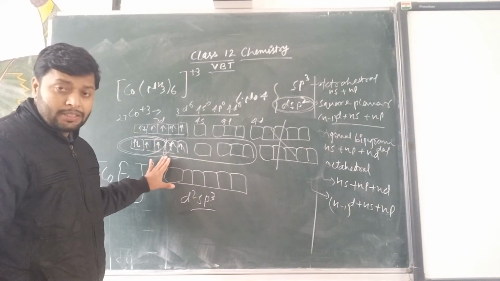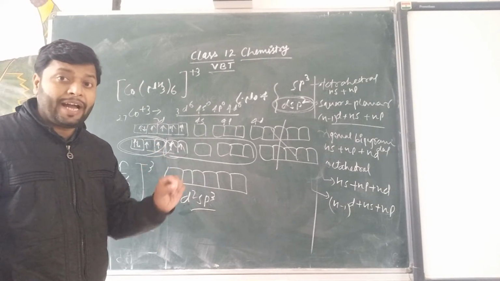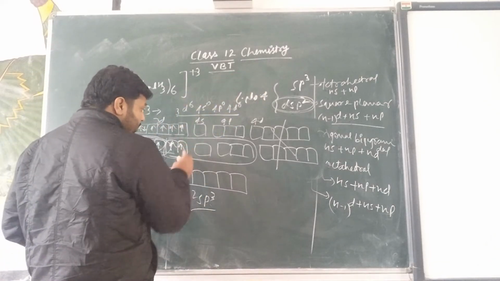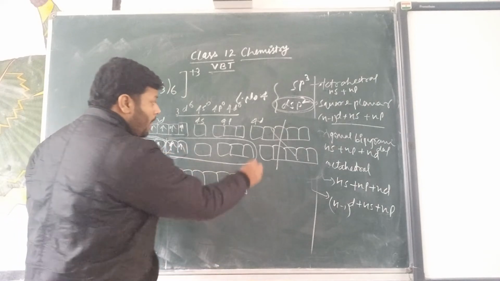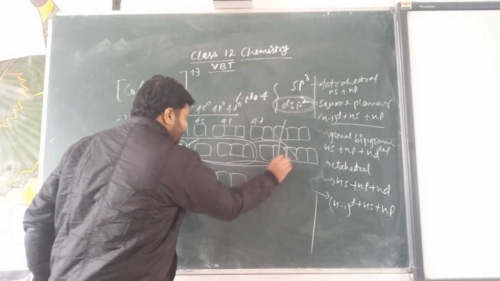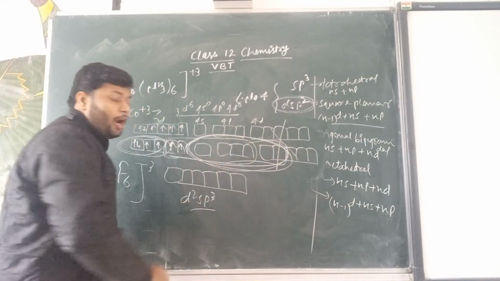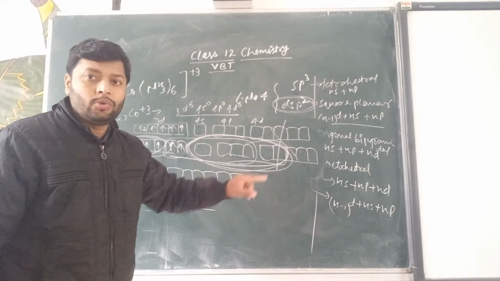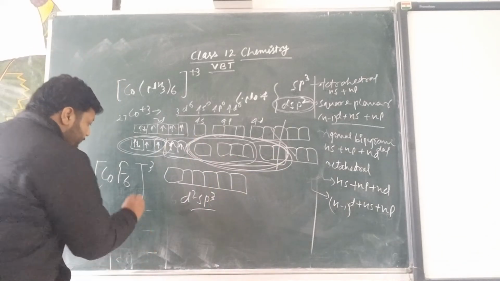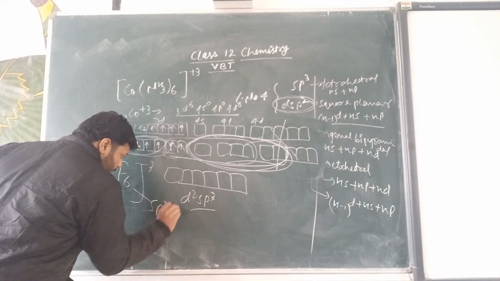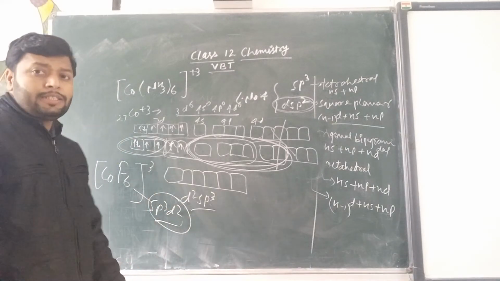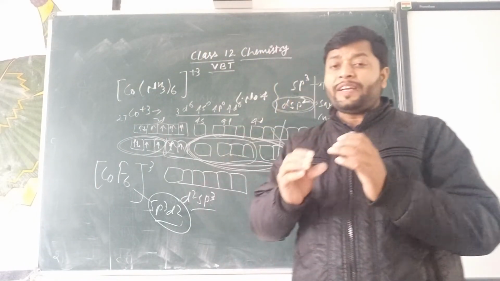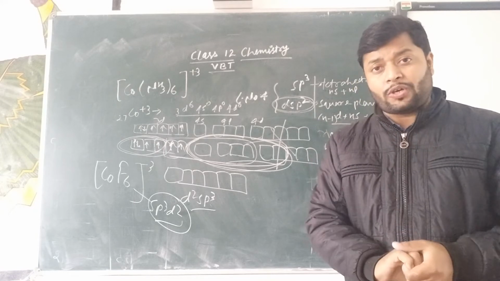Because of that, the 6 orbitals required for the hybridization must be taken from the outer d, and now instead of inner d orbitals, 2 outer d orbitals are used. They are called sp3d2 hybridization. So students, with the help of these two examples, we are able to explain the formation of inner complex and outer complex.